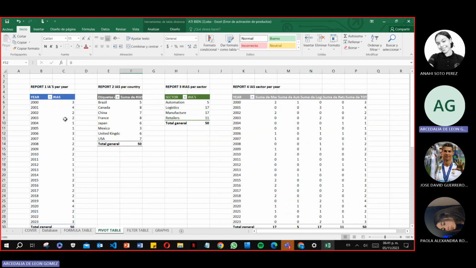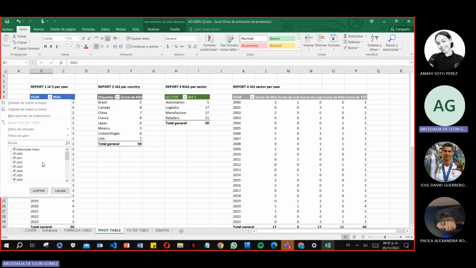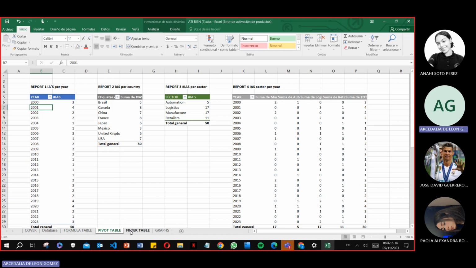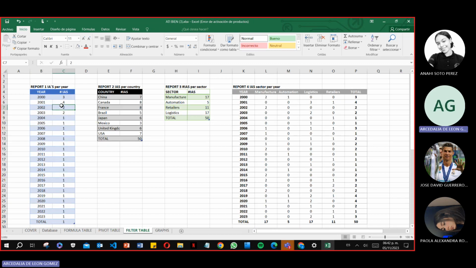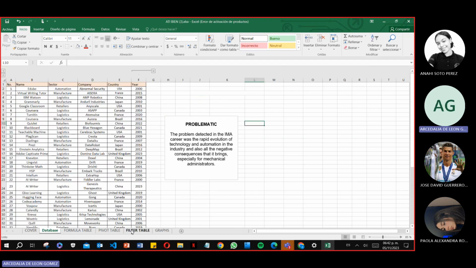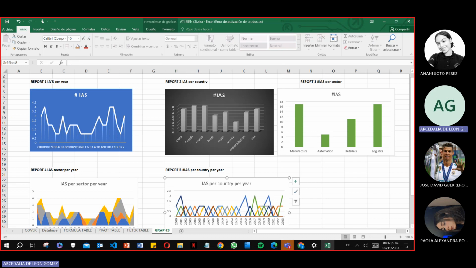Then we have the pivot table that is made with options to select a specific year. And then we have the filter table that is made by applying filters in the database. And the last is the graph of the first report, which can show all the data in a more specific way.